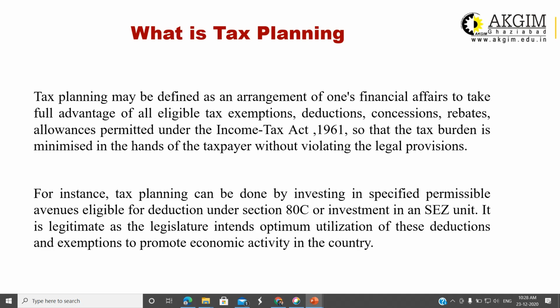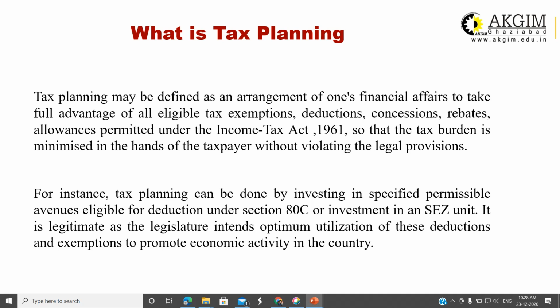Now visualize that situation, that you are a new company and you are not required to pay any income tax up to 15 years. That is a very happy thing for you. And you can become an established company then. The tax rate for the company is 30%. So saving of 30% of the profit up to a maximum of 15 years. That is a huge saving. And it can be done by way of tax planning.